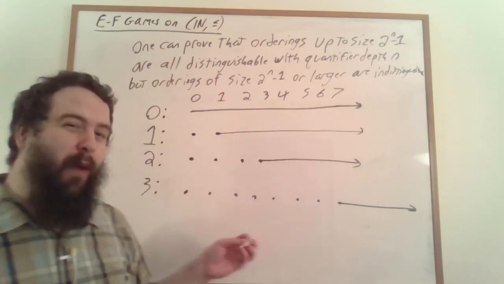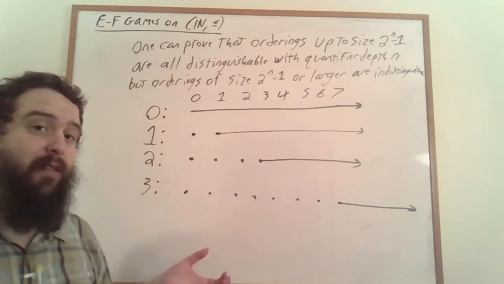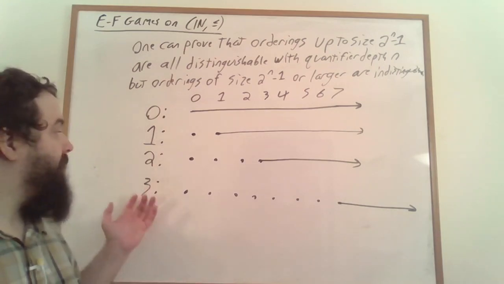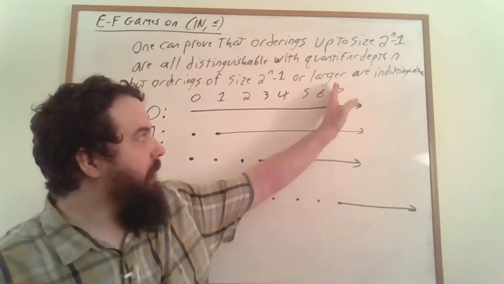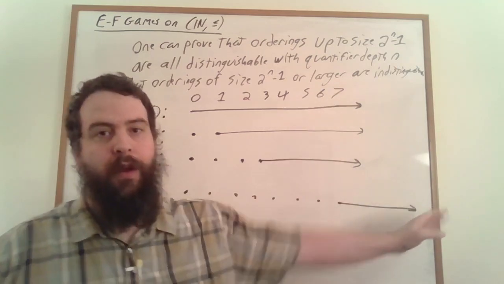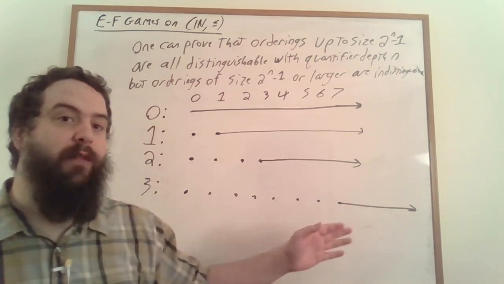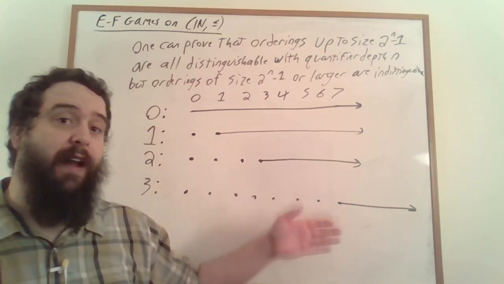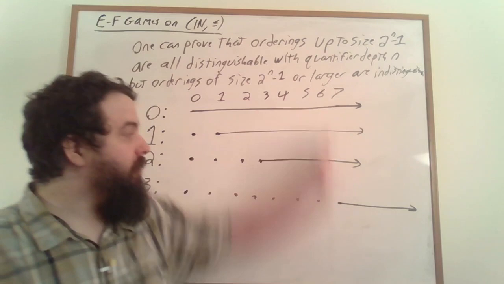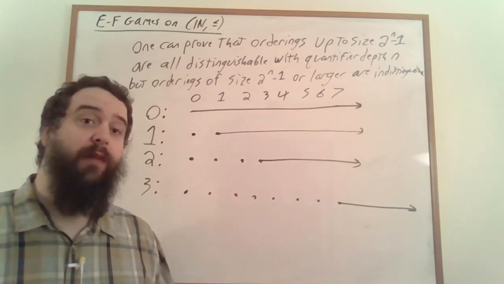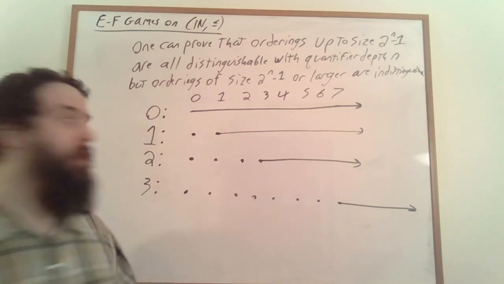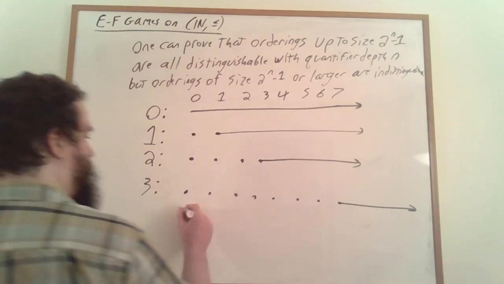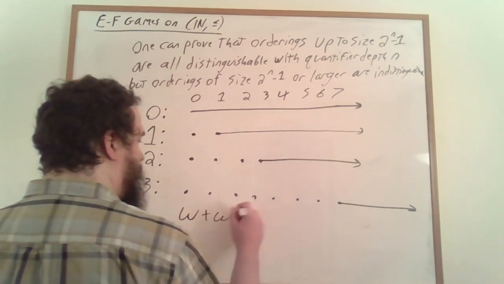And of course, where we need to start looking depends on the particular formula. If we have a formula of quantifier depth 3, we're going to want to start looking at 7 or larger, right? We would ask, is this one of those formulas that's true of finite linear orderings of size 7 or larger? All of these formulas that are eventually true are also true of the linear ordering omega plus omega star.